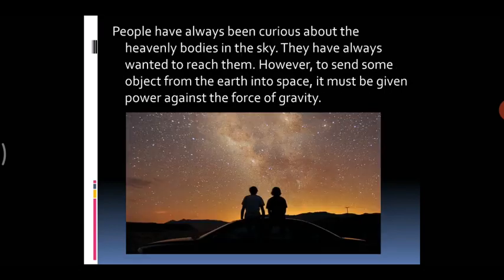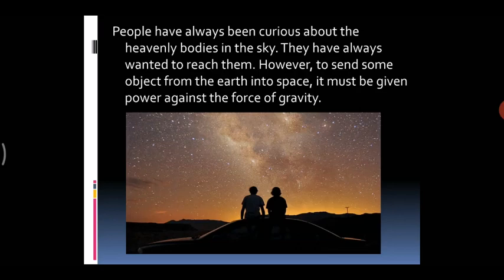People have always been curious about the heavenly bodies in the sky. Now, what are the heavenly bodies? The stars, the planets, the moon are called heavenly bodies which we see in the sky. People have always wanted to reach them. We cannot reach them easily, but they are curious about reaching.